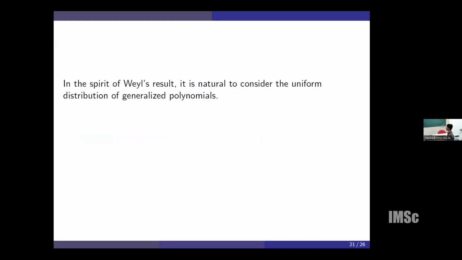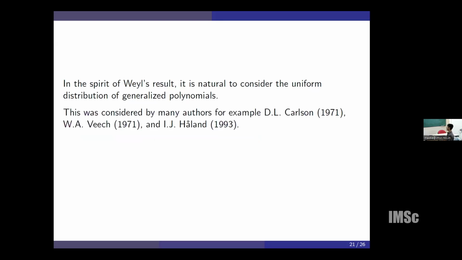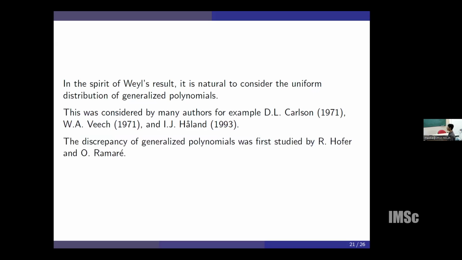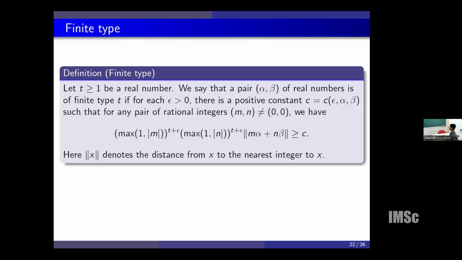In accordance with Weyl's result, one can also consider uniform distribution of these generalized polynomials. This was first considered by many others, for example Carlson, Vaaler, Hull and others. Then the discrepancy of the generalized polynomial was also studied by Harman and Ramaré. To state their results, we require a generalization of irrationality measure for pairs of real numbers, which is called finite type.